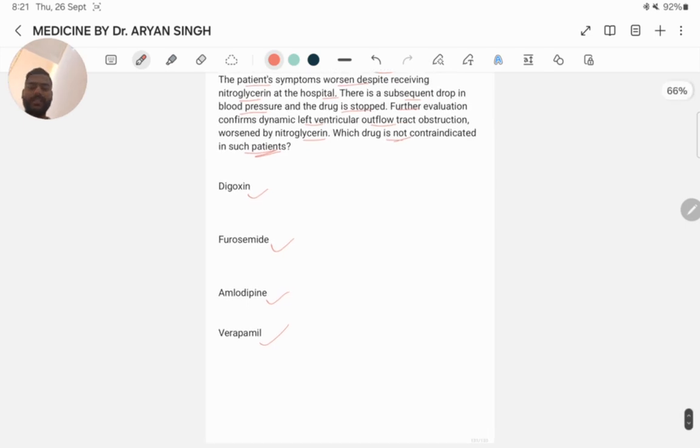Here the left ventricular outflow tract obstruction in hypertrophic obstructive cardiomyopathy in this patient was worsened with the administration of nitroglycerin. The best answer is verapamil. Propranolol is the drug of choice in managing patients with HCM. Verapamil is also a calcium channel blocker that can be used as an alternative to propranolol, particularly in patients who cannot tolerate beta blockers due to conditions like asthma or COPD. Okay, thank you, and keep revising.